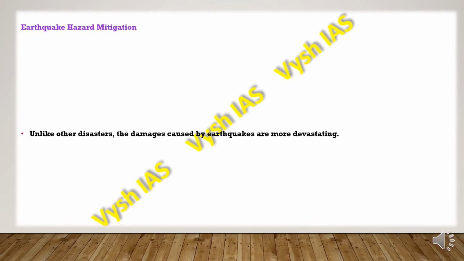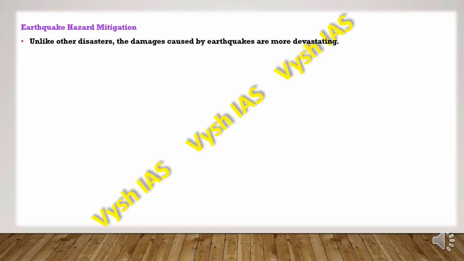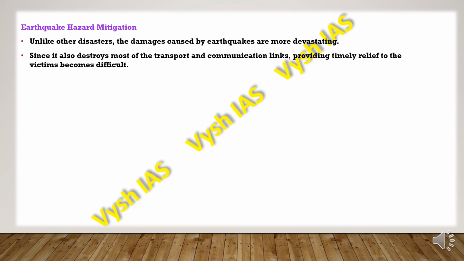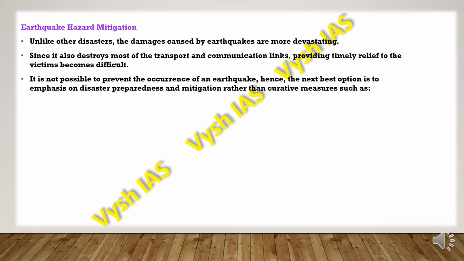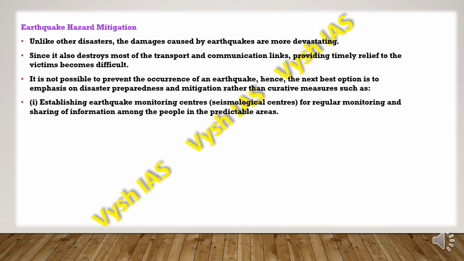Then the earthquake hazard mitigation. Unlike other disasters, the disasters caused by earthquakes are more devastating, and since it destroys most of the transport and communication links, it is very difficult to reach the victims on time and to provide them timely relief. Also, it is not possible to prevent the occurrence of an earthquake because it is very unpredictable and sudden. So the next best option is to emphasize disaster preparedness and mitigation rather than focusing on the curative measures, because caution is much better than cure.